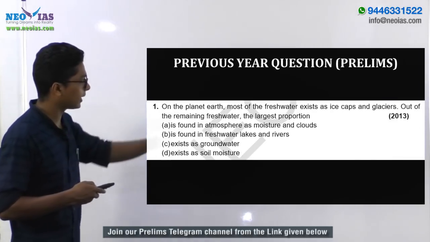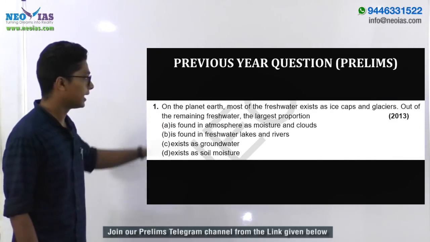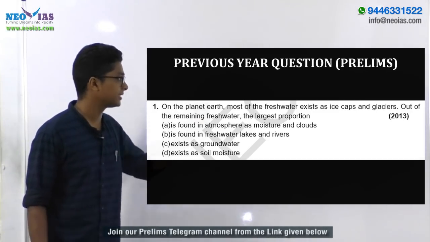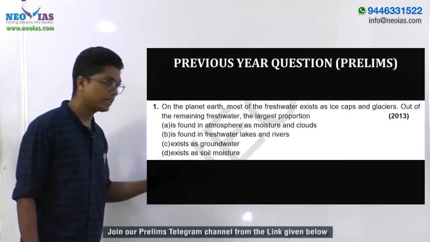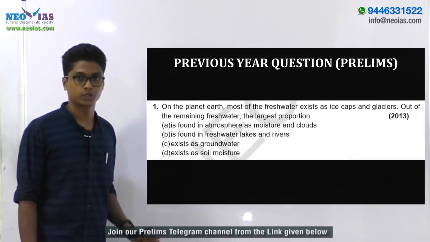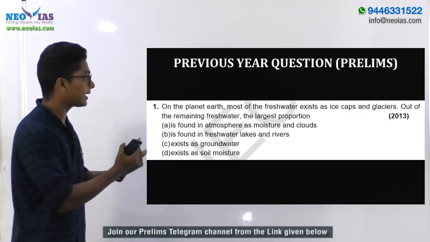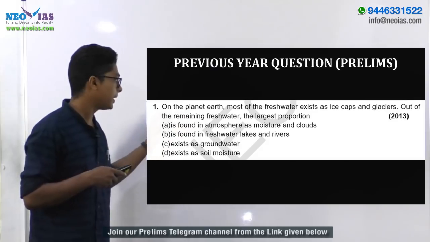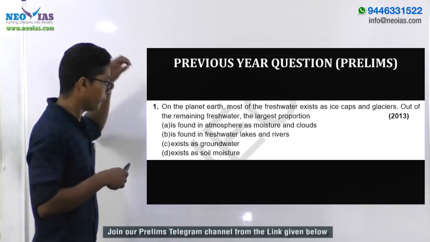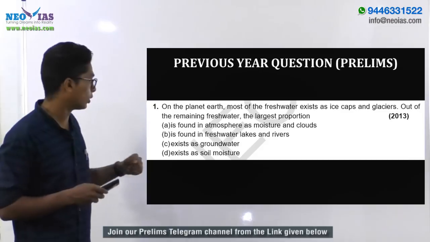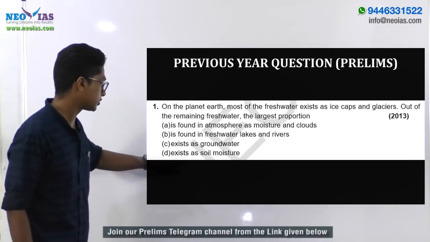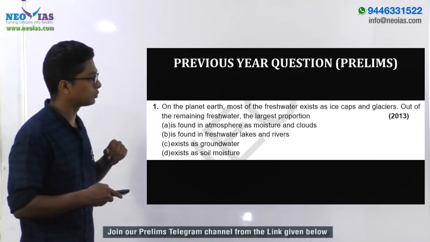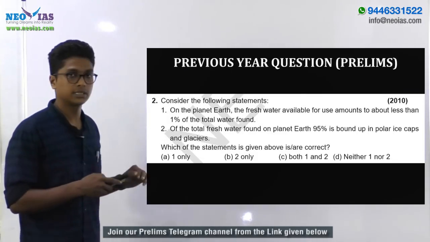Now next, let's take a look at the 2013 previous question. On the planet Earth, most of the fresh water exists as ice caps and glaciers. Out of the remaining fresh water, the largest portion is where? After the ice caps and glaciers, the answer should come out as groundwater, option C. This question is from 2013 and the earlier one is from 2010.